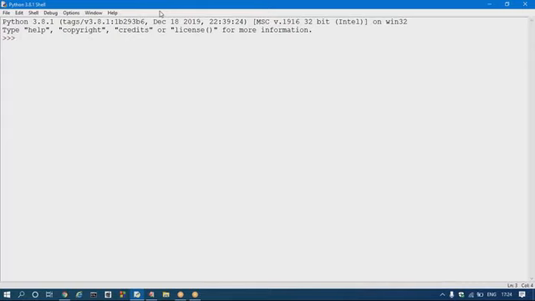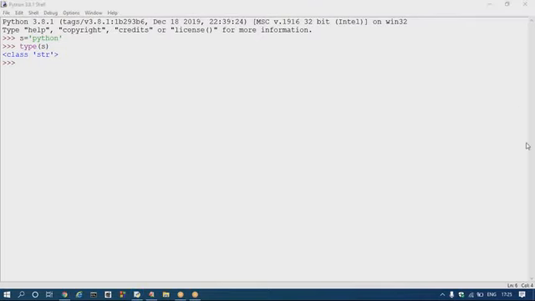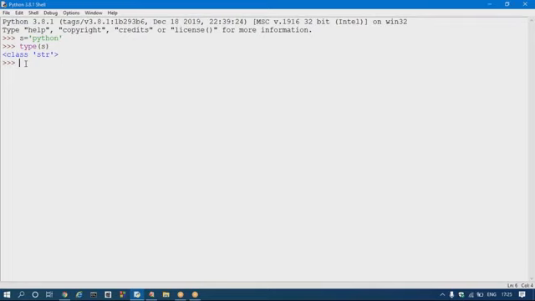I am taking some variable s equal to Python, in single quotes. If I check the type of s, that is str type. If I take s equal to double quote Python, definitely this is also str type, no problem at all.